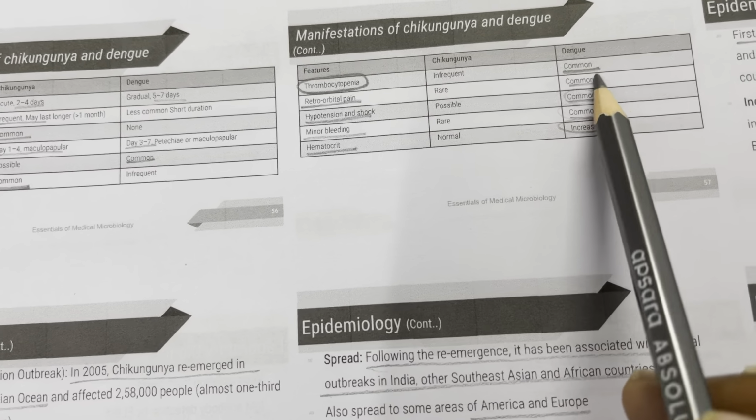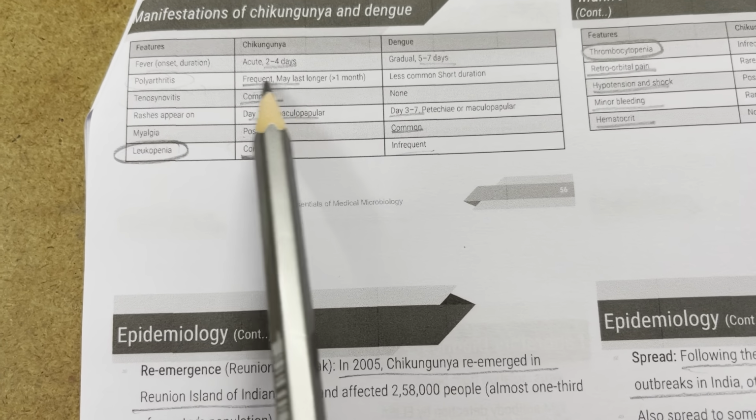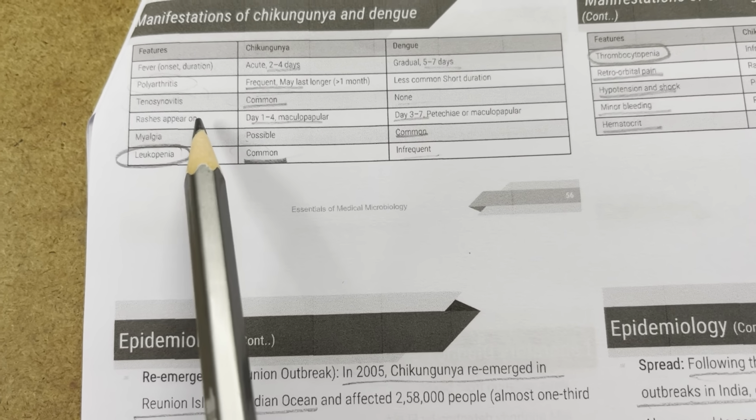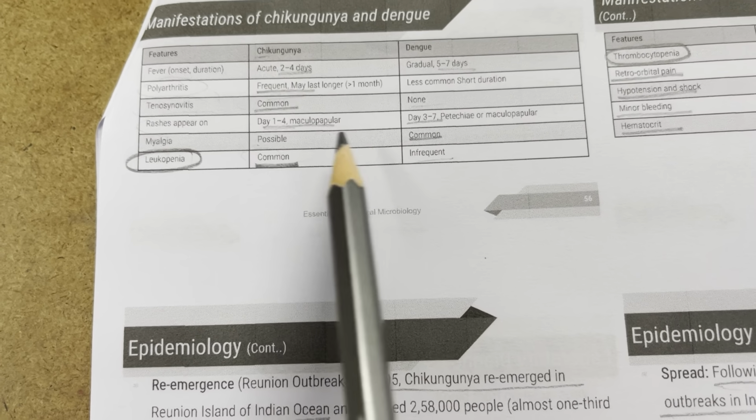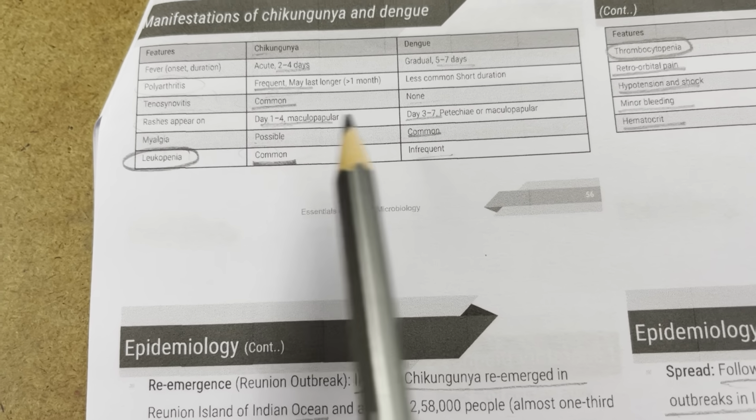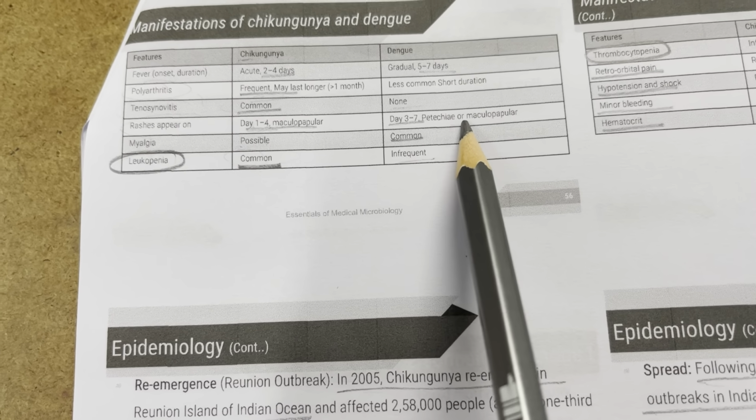And remember, thrombocytopenia is common in dengue but infrequent in chikungunya, whereas leukopenia is common in chikungunya but infrequent in dengue. Polyarthritis is more frequent in chikungunya. Tenosynovitis is common in chikungunya and absent in dengue. Rashes appear on day 1 to 4 in chikungunya, while in dengue you see rashes on day 3 to 7.